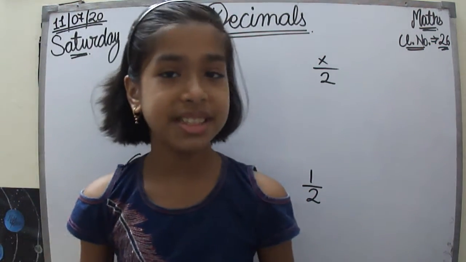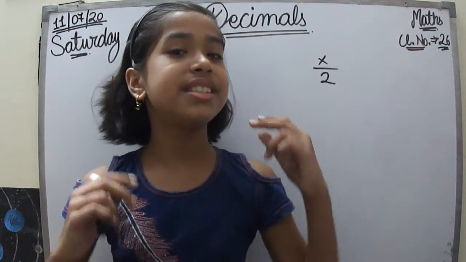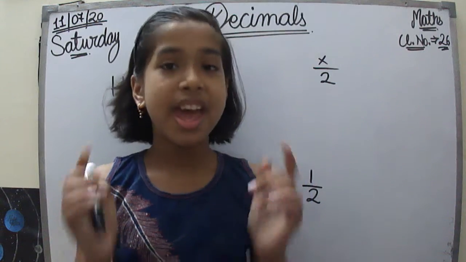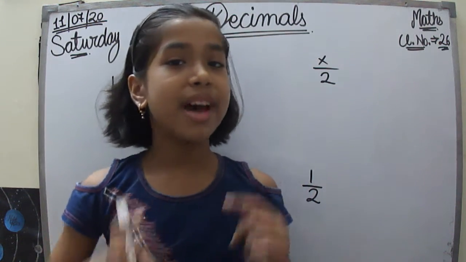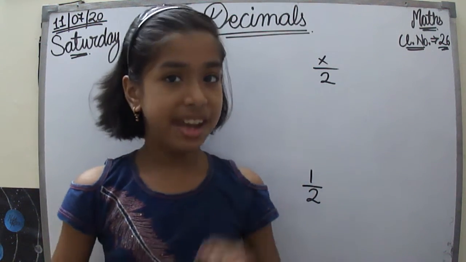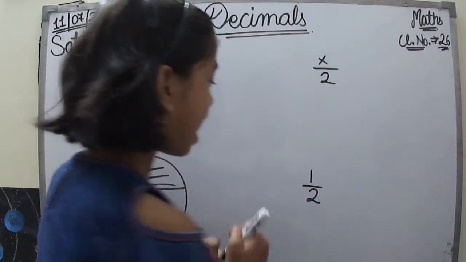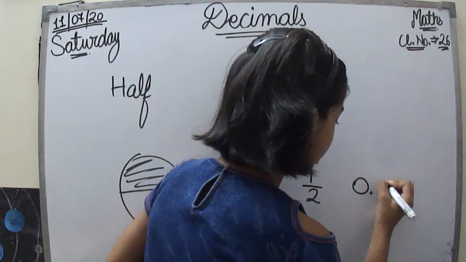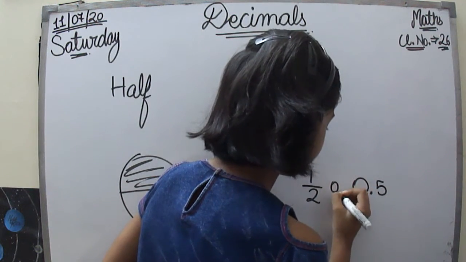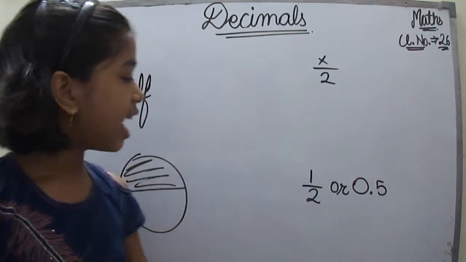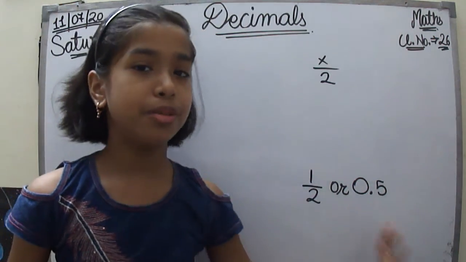What about the decimals? The second way is by the help of decimals. In decimals, half is represented as 0.5. So half could be represented as 1 upon 2 or 0.5.